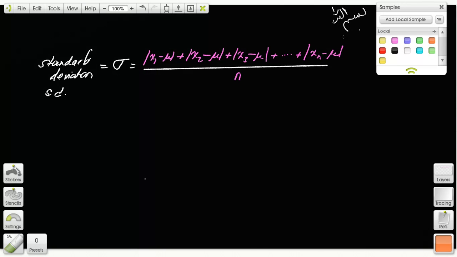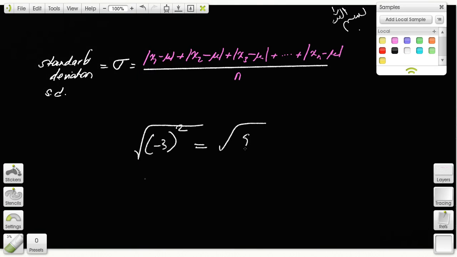Now, look what we're doing over here. What we're doing is just making sure it's positive. Note to self, make sure it's positive. That's all we're doing, right? Is there another way of making things positive other than absolute value? Squaring them. But if you square a number, you change its value, right? So what you can do is take -3, square it, and take the square root of that. What do you get? -3 squared is 9, and the square root is 3. You made it positive, right? So if you square something and then take the square root, you make it positive. That's a pretty nifty trick. So that will work.